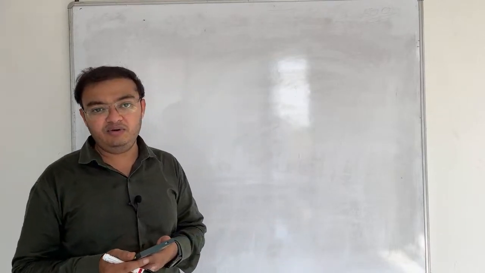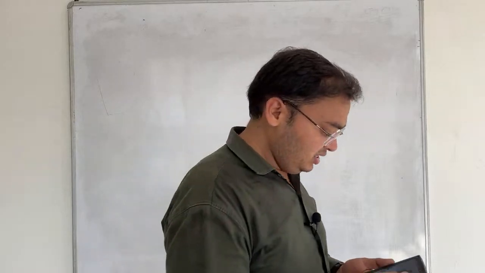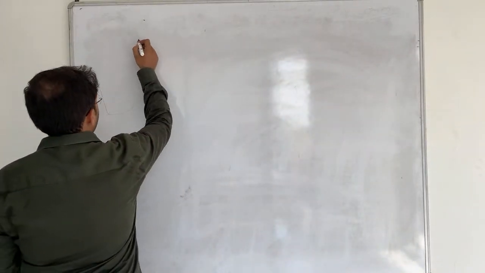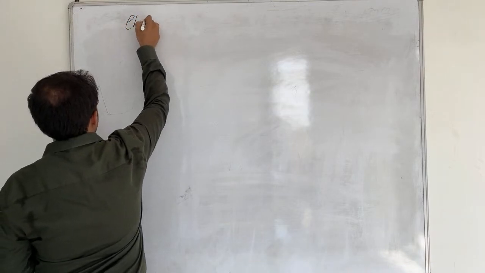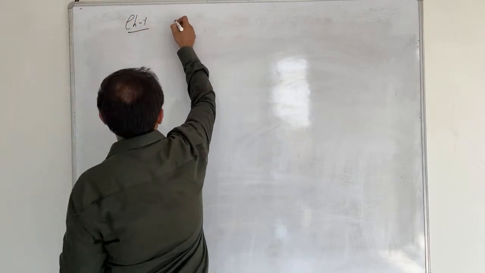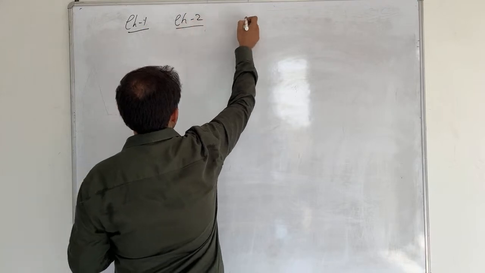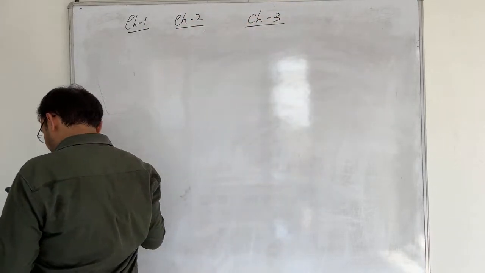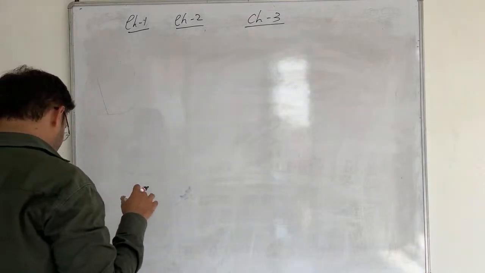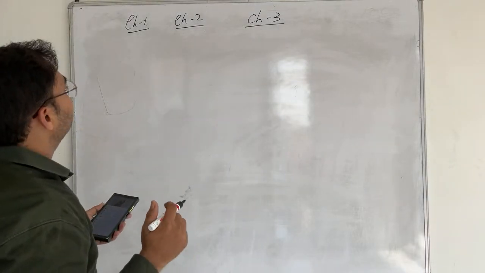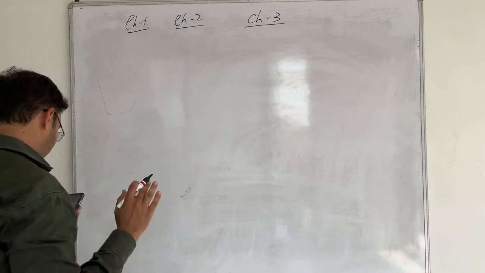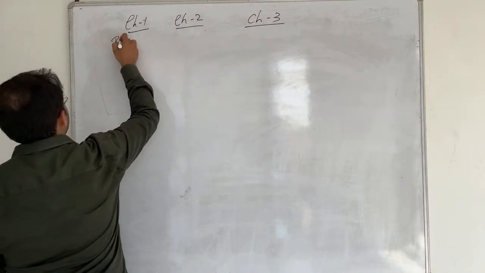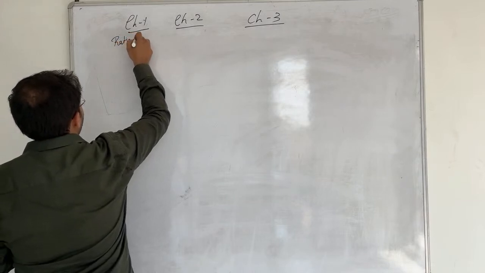Okay, chalo. Now, without wasting any time, we will see what our plans are today. First of all, we are going to go with chapter 1, then chapter 2, and then chapter 3, in today's 1.5 hour session. Our chapter 1 is what? We all know, rational numbers. Then chapter 2 is what?